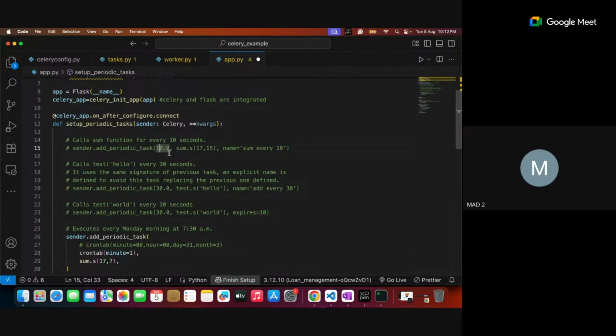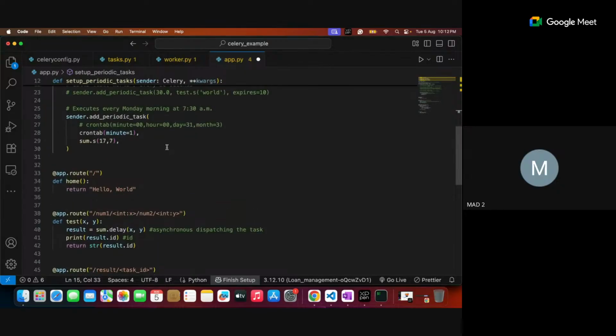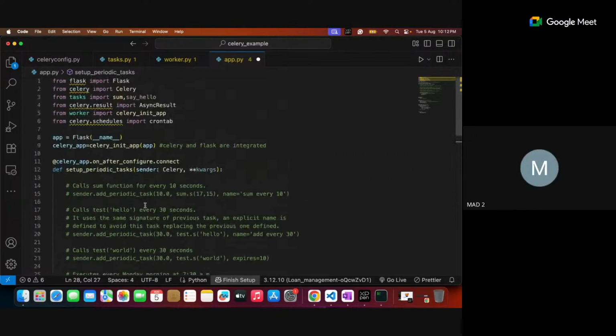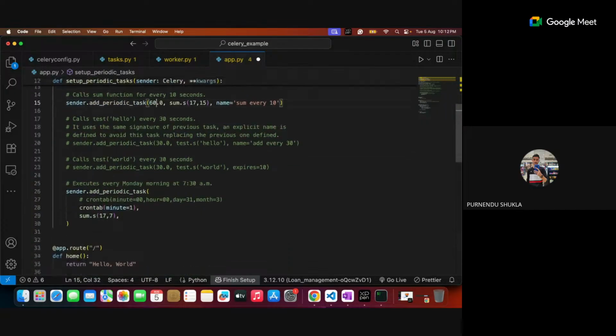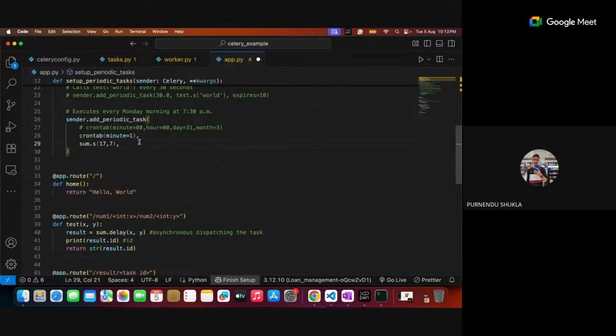So I think this can be done for every periodic task of 60 seconds. Is it okay? I did not go for cron tab. I can go for periodic task. This is periodic task without cron tab. Every 60 seconds I can do it. Sir, so we only have the option to add seconds or minutes to this, or if I want to do it at the end of every day, then I have to go to cron tab. Correct. End of the day, or at the 15th hour, 33 minutes, at that time I want to execute it, then I can do this one.